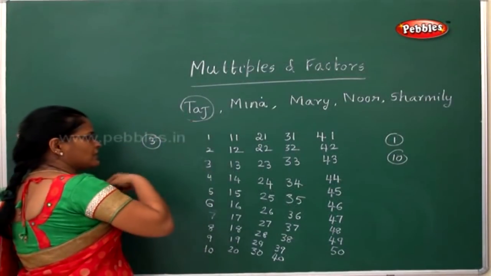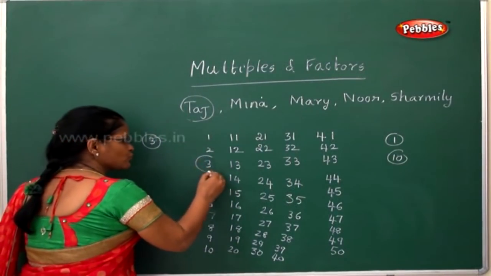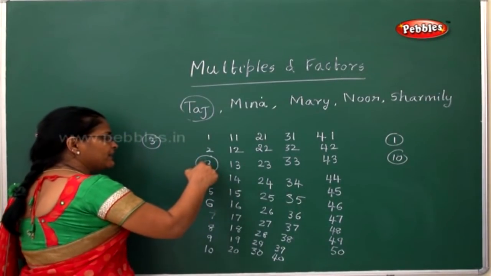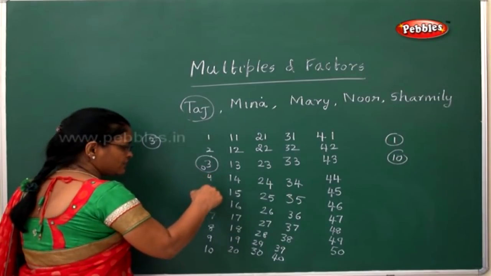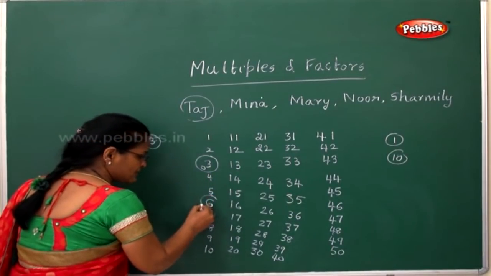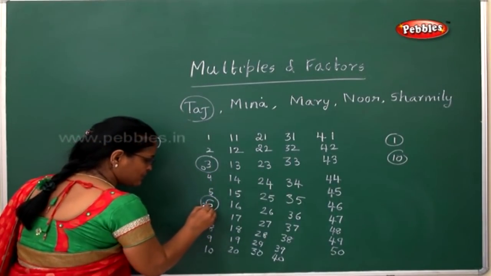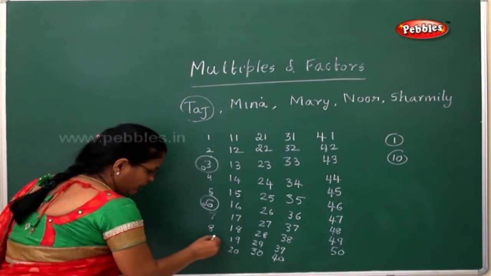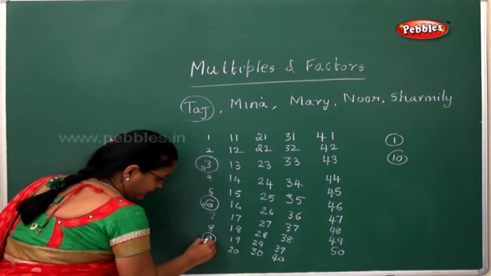So what did Taj do? He kept a stone on the 3 and started adding from 3. 1, 2, 3. On the 6th number he kept a stone. Then again 1, 2, 3, and on number 9 he kept a stone.